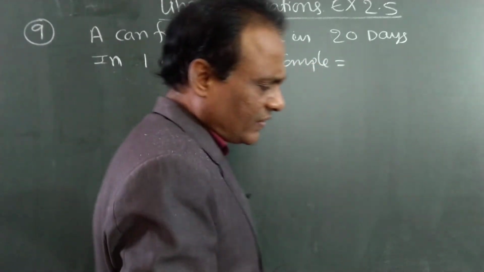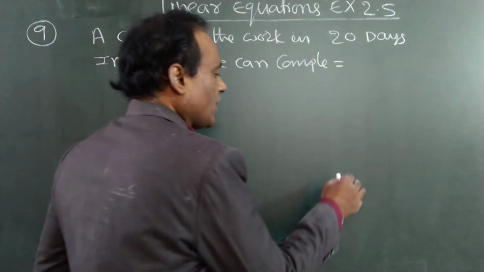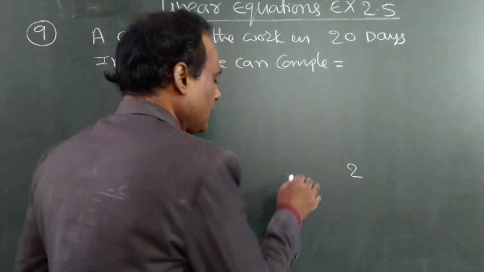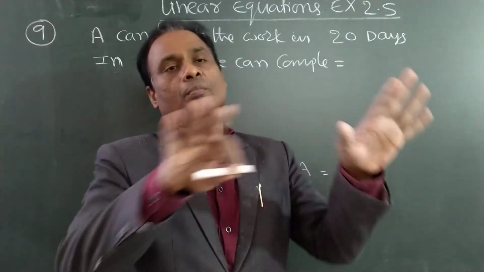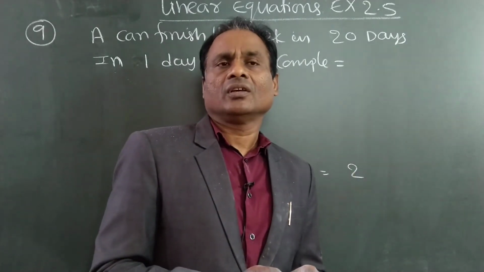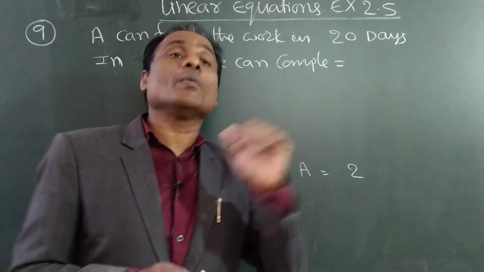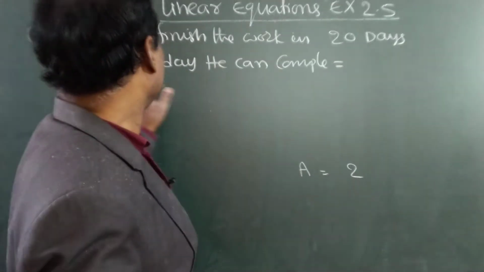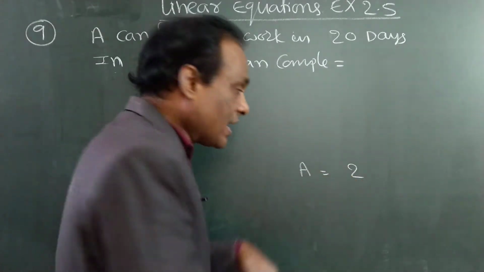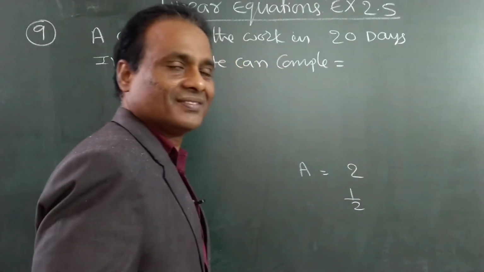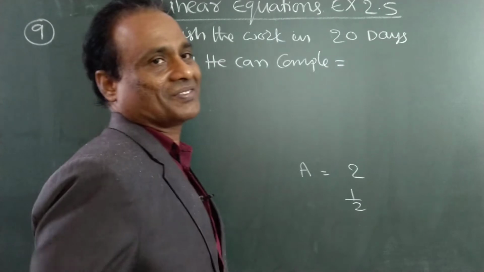This concept you already studied. Once again I will remind. Suppose A completes the work in 2 days. Suppose a work is given. He will complete the work in 2 days. In 1 day, how much work can he complete? 2 days he will complete the full work, so 1 day means half work he will complete, and next day half work. Total half plus half, full work.